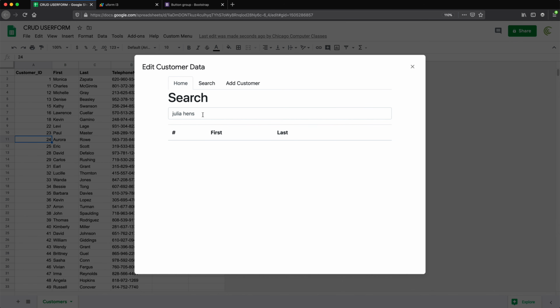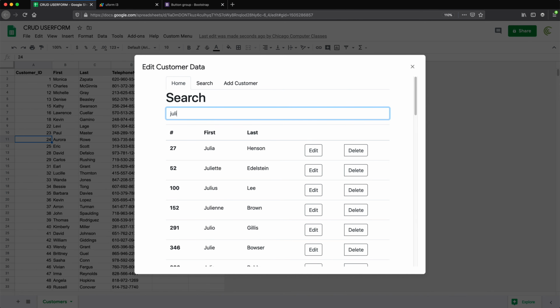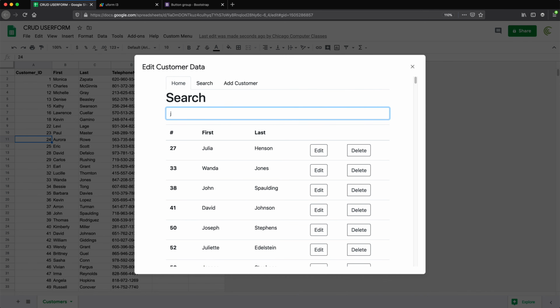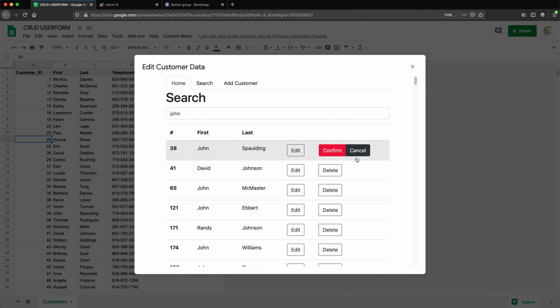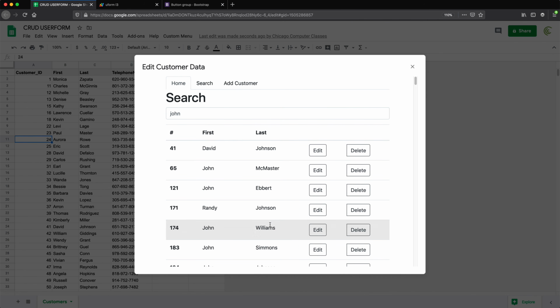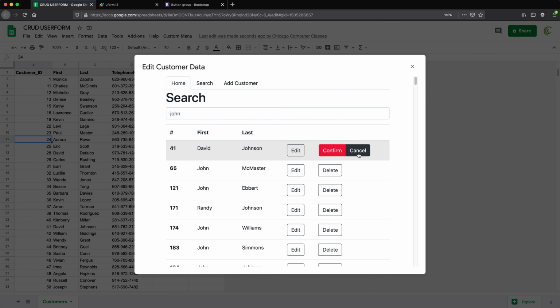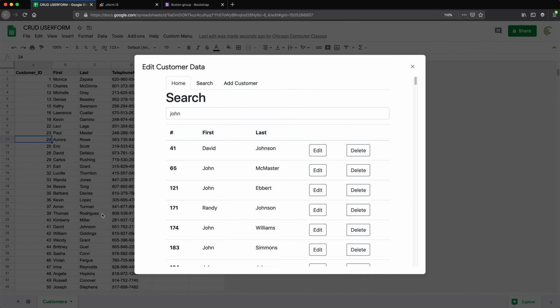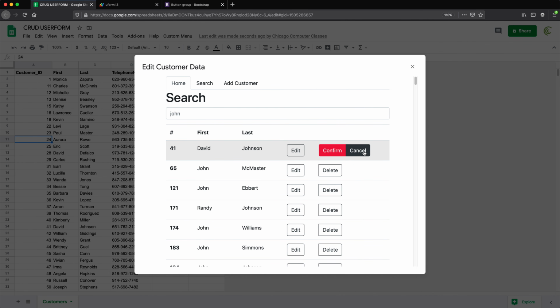And Julia is gone. Let's also do something with two names and pick one. So I'm going to do John. See, we have this John right here, line 22. That's 38. If I click delete, confirm, that person is gone. And if I click on this 41, see, that's David Johnson. If I click cancel, David should stay. Good. So we have a confirmation now.